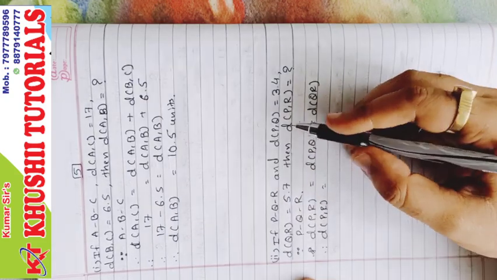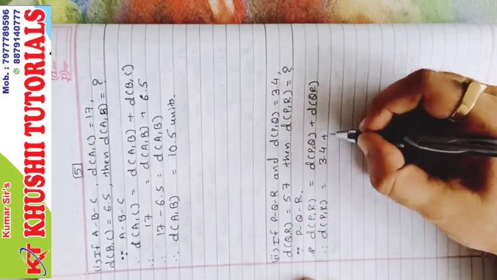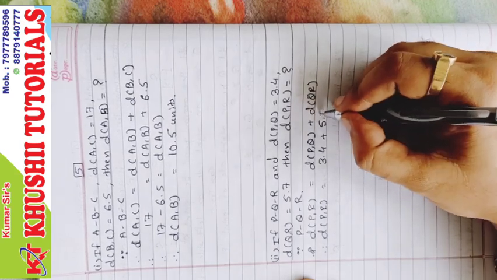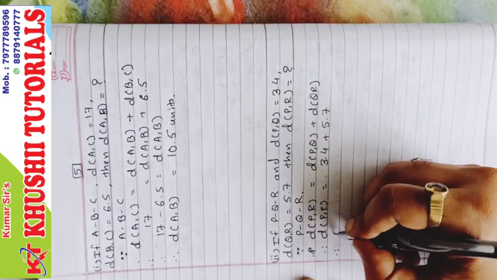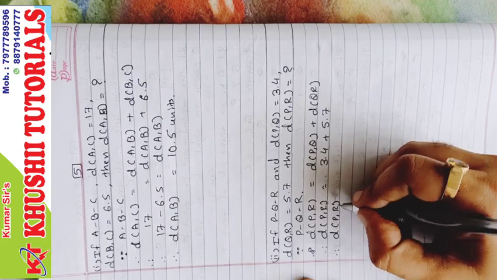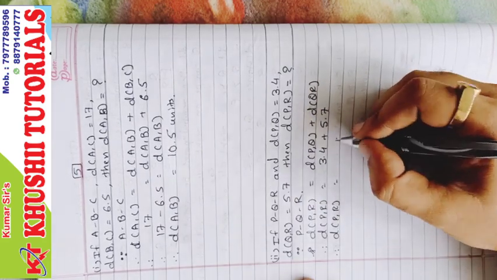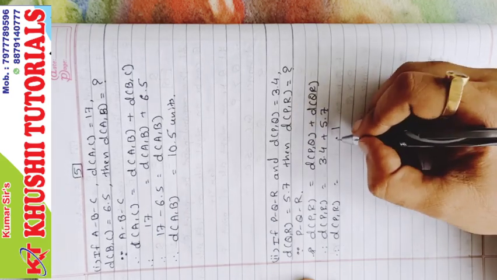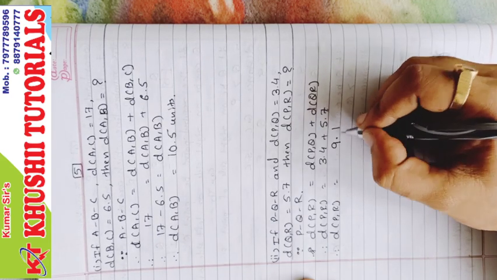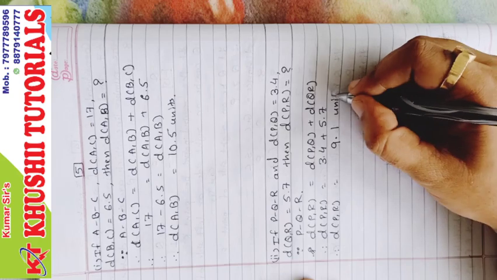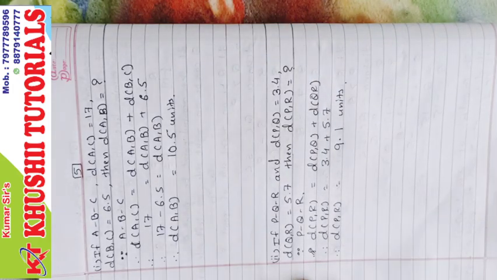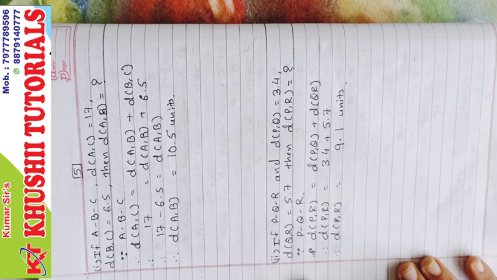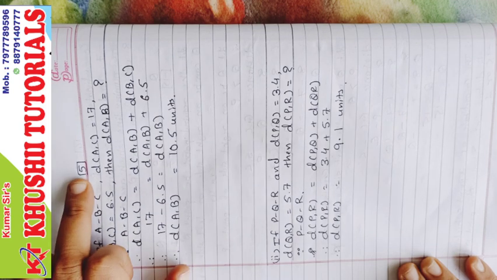Distance of PQ is 3.4 and distance of QR is 5.7. So distance of P comma R equals 3.4 plus 5.7, which is 9.1 units. So this is the answer of this sum, and this is the end of sum number 5.